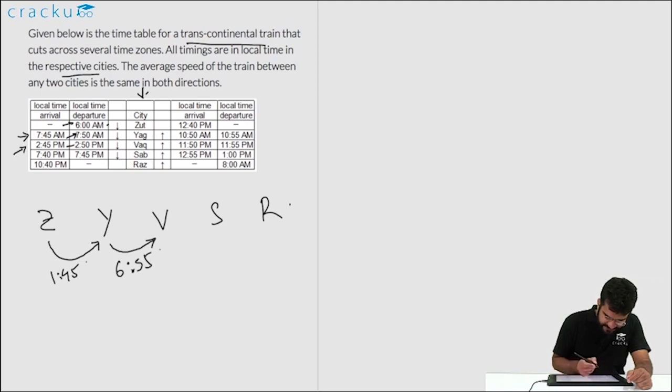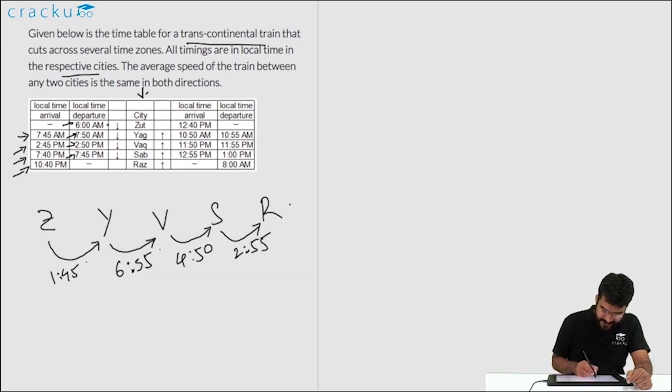Now it leaves V at 2:50 p.m. and it arrives in S at 7:40 p.m. So the time difference over here is 4 hours and 50 minutes. Similarly, it leaves S at 7:45 p.m. and it arrives in R at 10:40 p.m. So the time difference is 2 hours and 55 minutes.